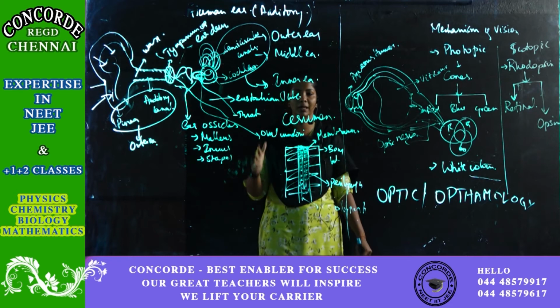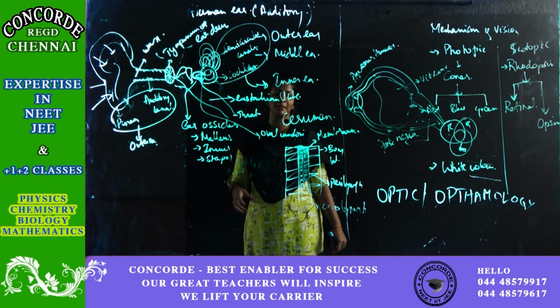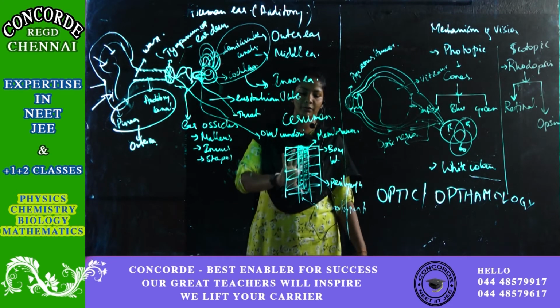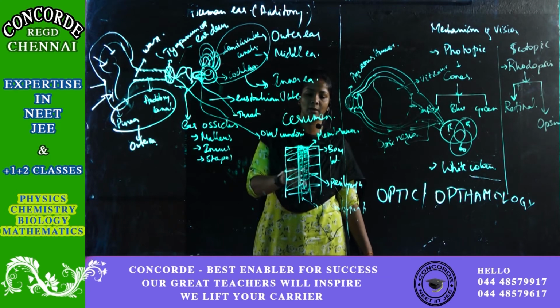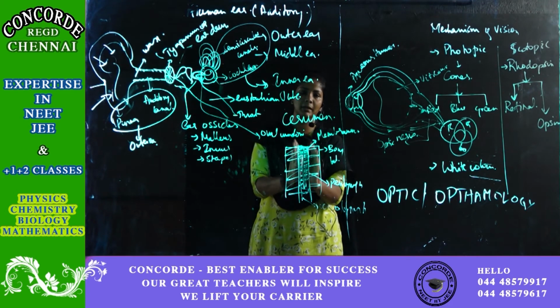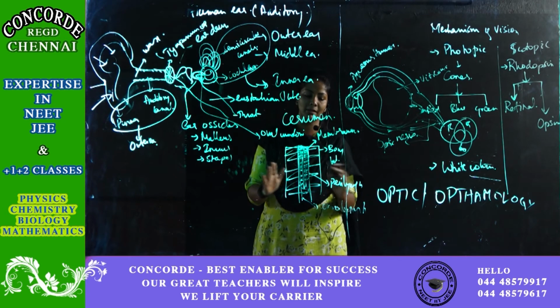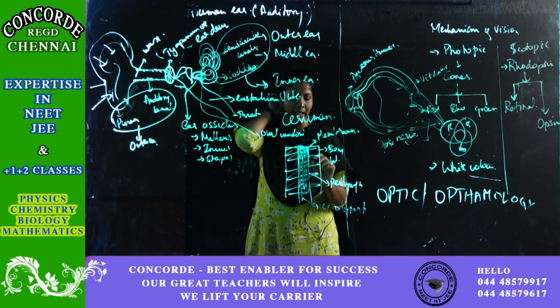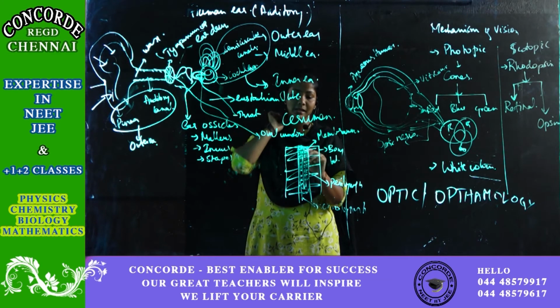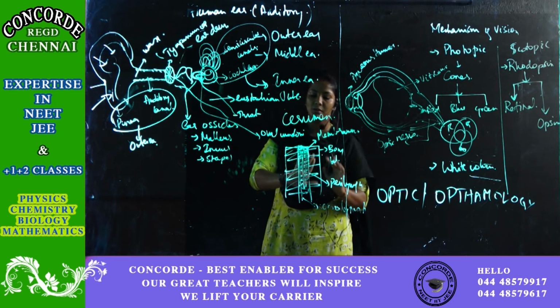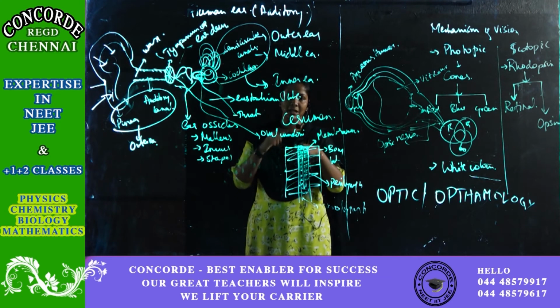So you have the bony labyrinth, the fluid inside the bony labyrinth is your perilymph, and the fluid inside the membranous labyrinth is your endolymph. So the bony labyrinth is outside, and the membranous labyrinth is inside it. If you technically see, this is your bony, this is your perilymph, this is your membranous, this is your endolymph.